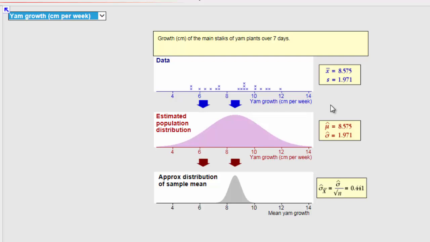So I've got my sample, I've got my guess about the population parameters, and then from my population parameters, I use that property about the relationship between the standard deviation of the population and the standard deviation of the sample mean distribution, so divided through by the square root of n, to get my estimate of the standard deviation, or we say the standard error of the mean, or just the standard error, which we use for our testing. So we go step 1, I have a sample. From the sample, I use those values to give me an estimate of the population, and from the population, I can then map down to the sample mean distribution, which is what we use for testing.